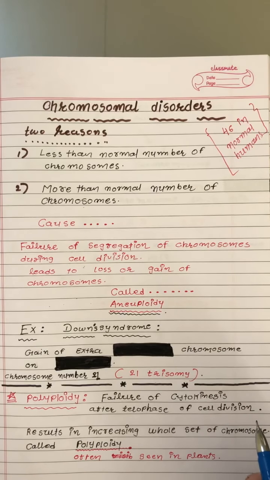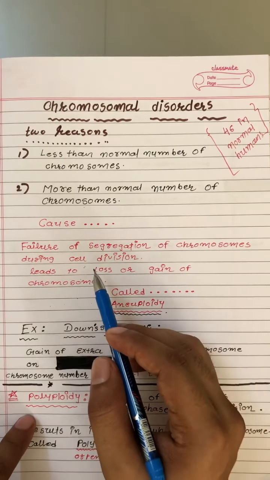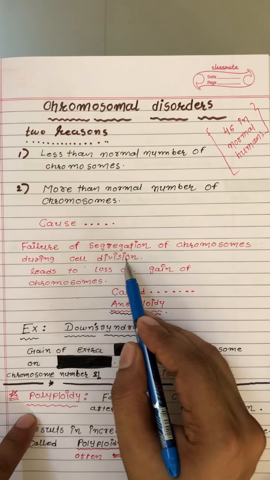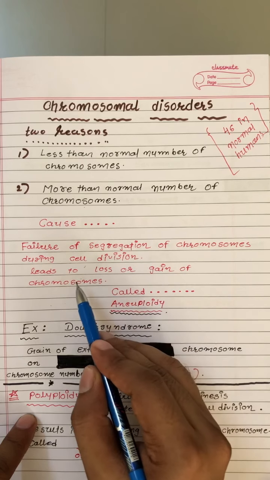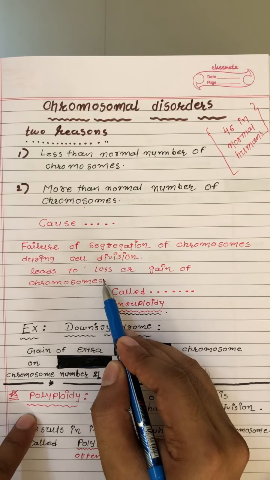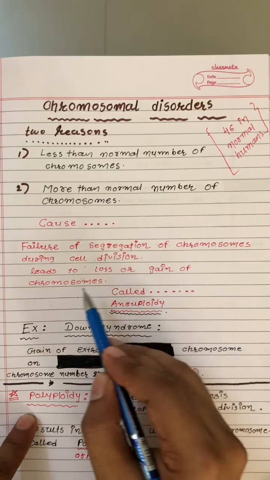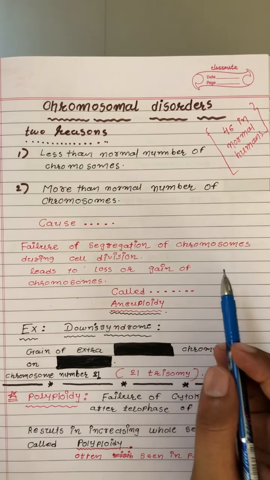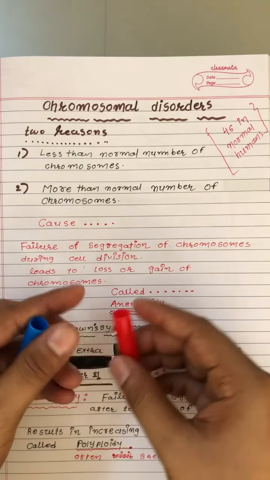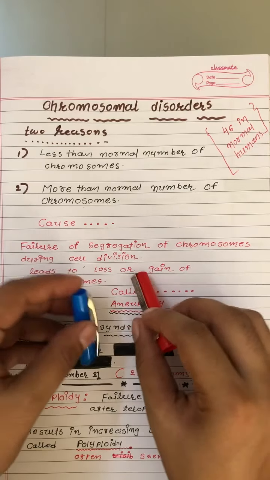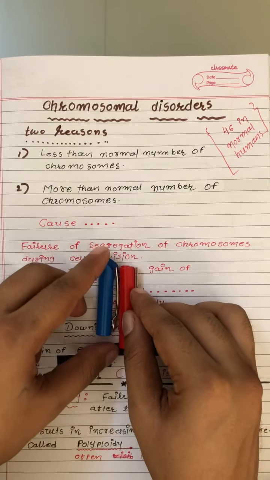Let's see what are the causes of chromosomal disorder. Number 1, failure of segregation of chromosomes during cell division. That will lead to loss or a gain of an extra chromosome. You already know the meaning of segregation. During the cell division process, there will be segregation of chromosomes. Let's say these are 2 chromosomes, right?